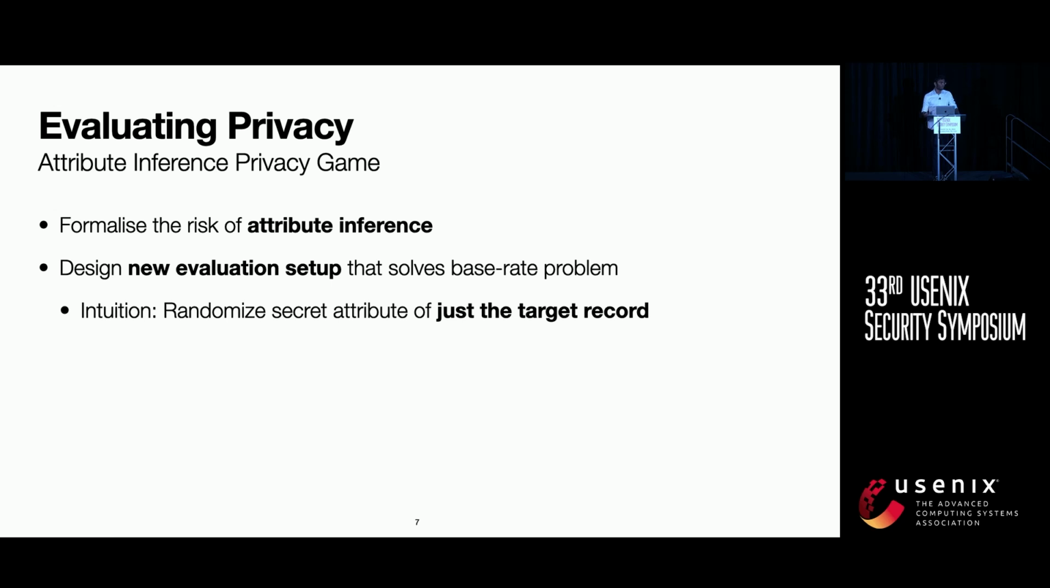The main intuition that we use in our game is to randomize the secret attribute or the sensitive attribute of just the target record. So an adversary without access to the sensitive data can only perform up to random chance when inferring the sensitive attribute, since it's randomized and the population-level correlations are broken just for the target record.